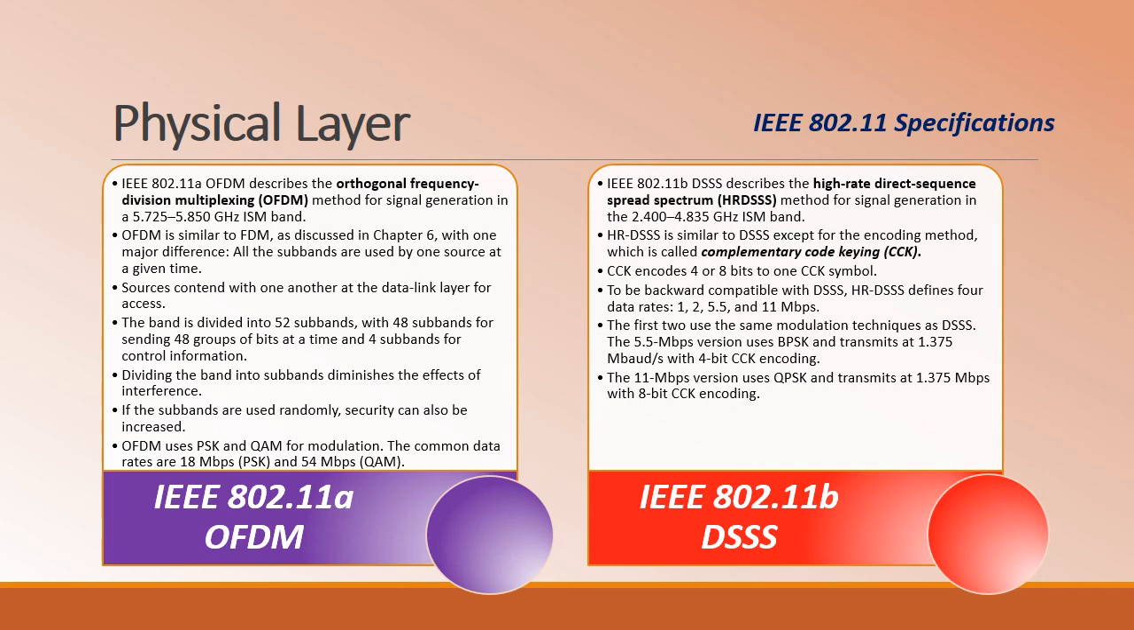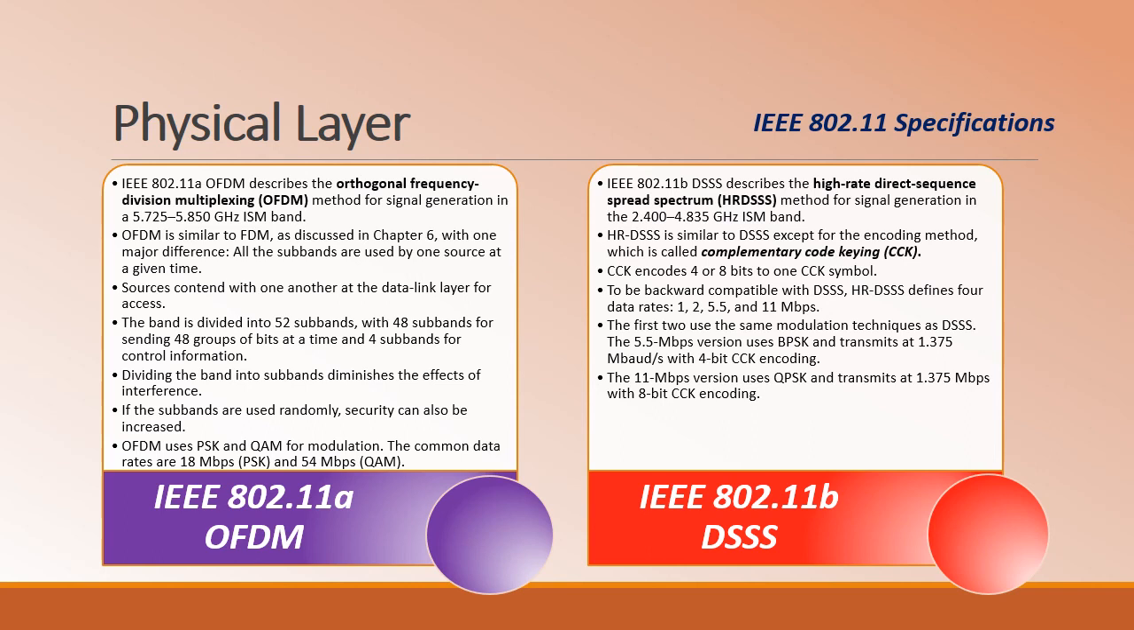And the next technique we have is 802.11b, which is high rate direct sequence spread spectrum, HR-DSSS, which is used for signal generation in the 2.4 to 4.835 gigahertz ISM band. So HR-DSSS is pretty much similar to DSSS but it is differentiated from the basic DSSS in terms of the encoding method. Here it will make use of complementary code keying, CCK, wherein the CCK encodes 4 or 8 bits into one CCK symbol.